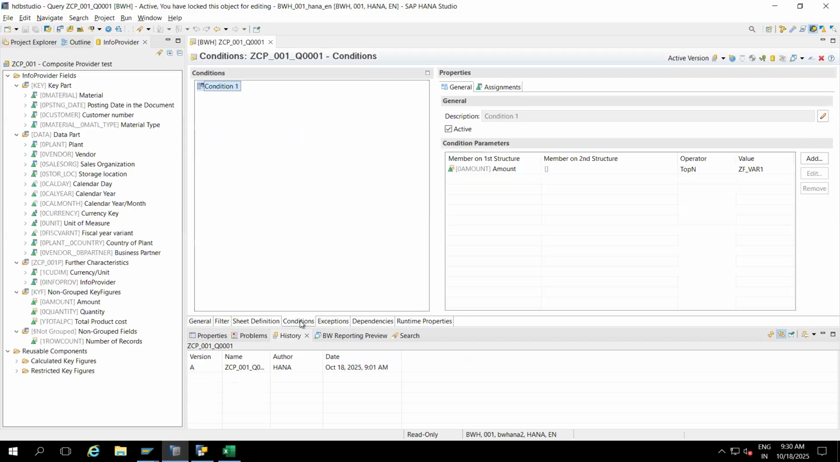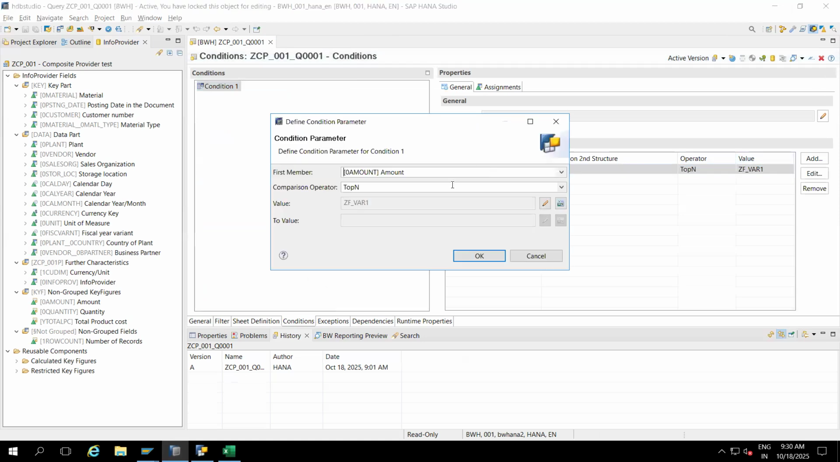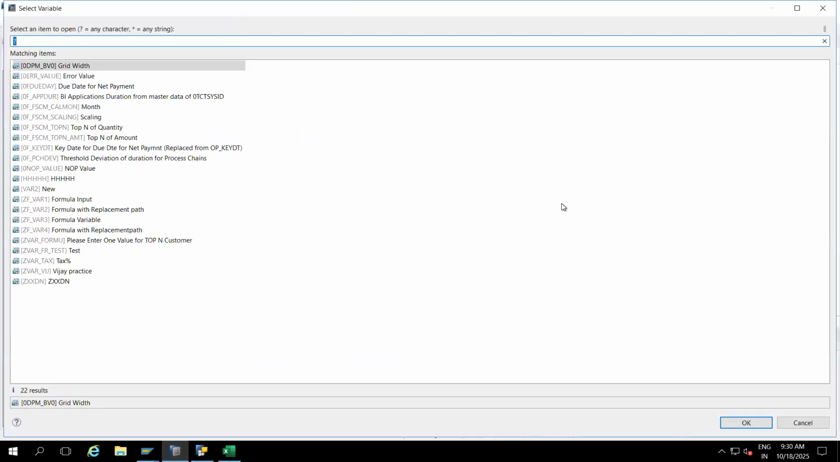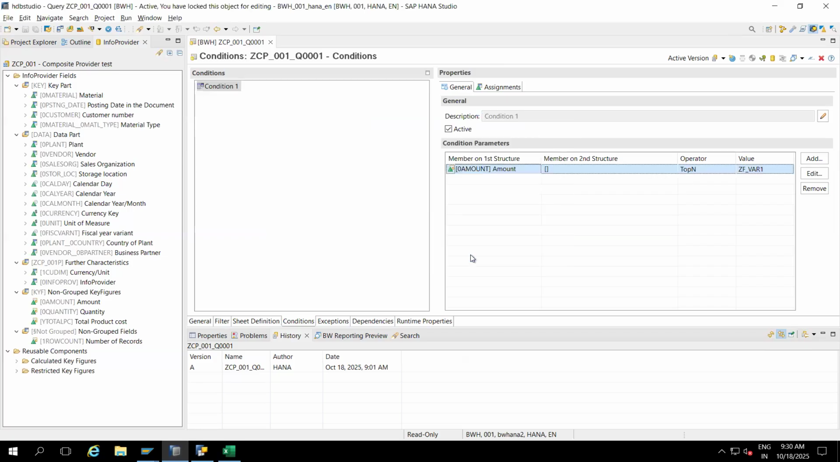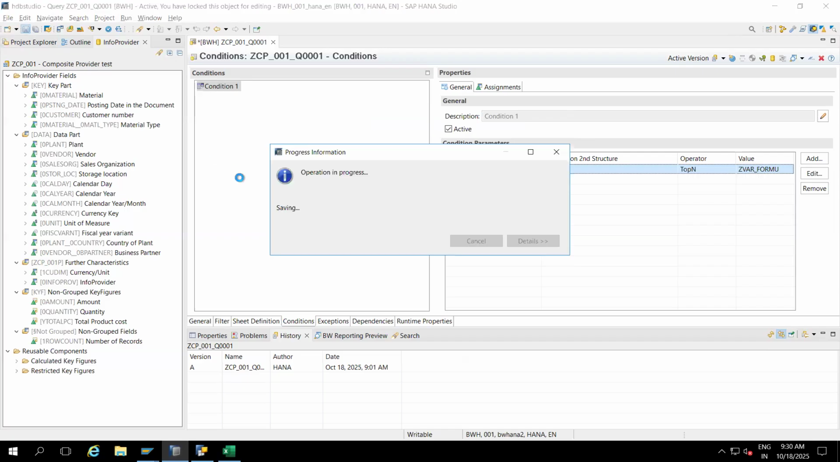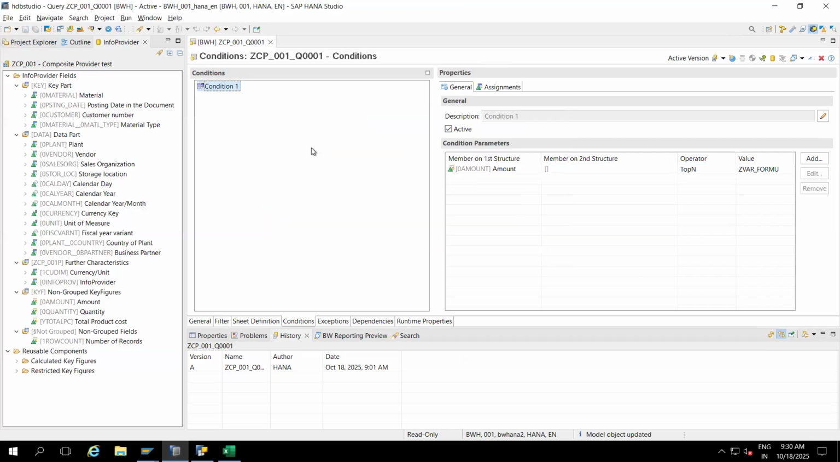Okay, where conditions. Go to conditions, and here double click. Go and select here. Where is our formula? This one only, right? Whichever we created now, that I am selecting. Select it and save it. So we saw it. And now you know how to create a formula variable with a manual input default value variable.